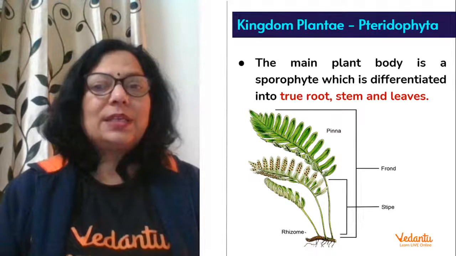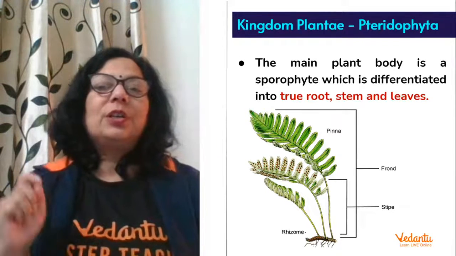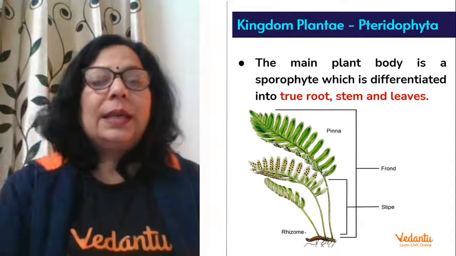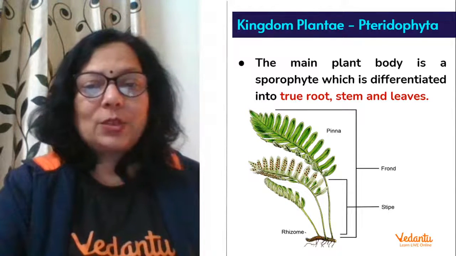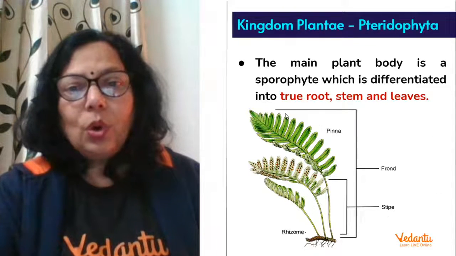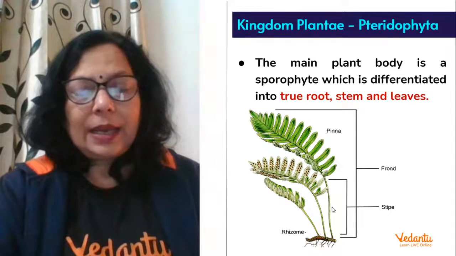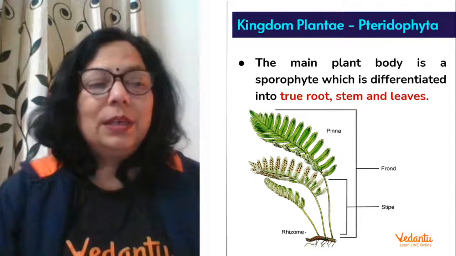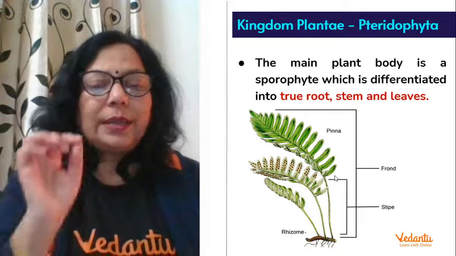And next, number 6, the main plant body is a sporophyte. It is called a sporophyte, which is differentiated into true root, stem and leaves. We call the entire plant body a sporophyte, and it is differentiated into true root, stems and leaves. See, the root is in the form of rhizoids over here. These green leaflets are called the pinna. This stalk is called the stipe, and this whole is called the frond. The whole leaf itself is called the frond. So these green parts are called pinna. This stem is called the stipe, and this whole is called the frond, and the rootlets are called the rhizome.